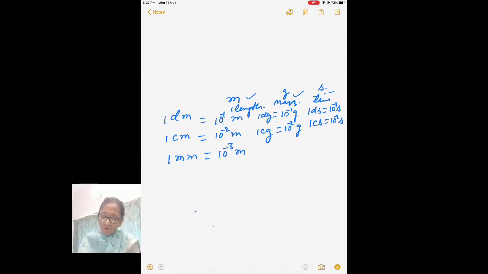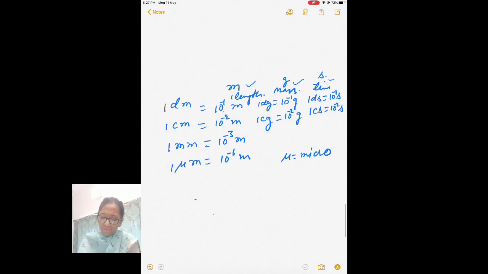Then 1 micro, this is called micro. So 1 micrometer is equal to 10 power minus 6 meter. 1 nanometer means 10 power minus 9 meter. 1 picometer means 10 power minus 12 meter. This is called pico, P-I-C-O, pico, this is nano.